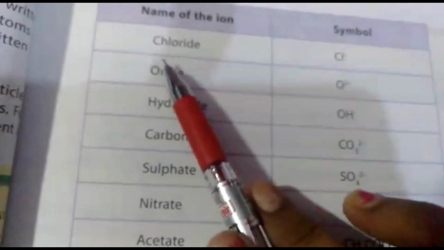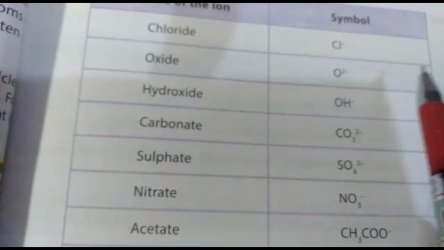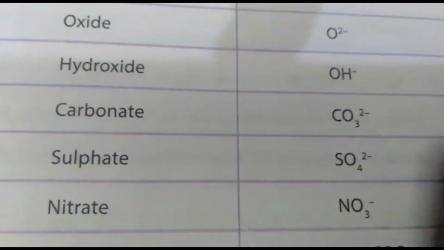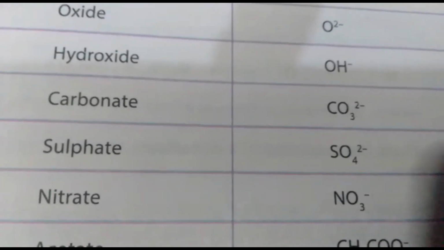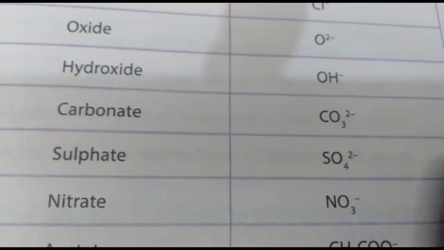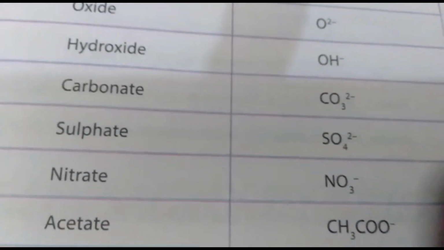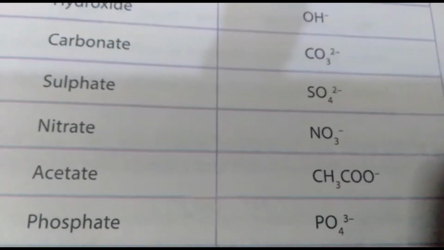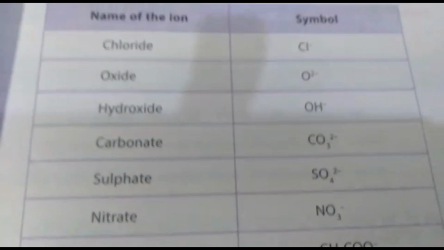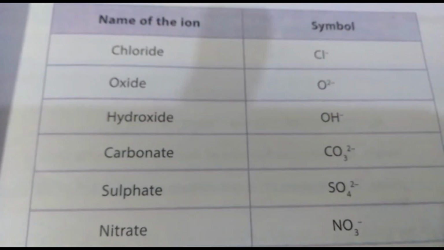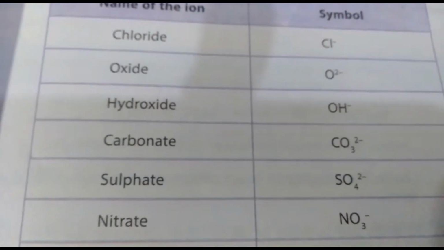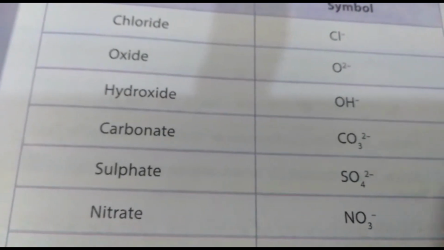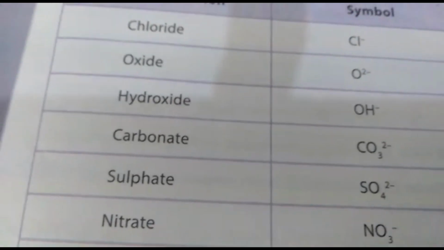Chloride has valency 1, oxide 2, hydroxide 1, carbonate 2, sulfate 2, nitrate 1, acetate 1, phosphate 3. So you have to learn the names of the ions along with their symbols and valency. It will be very useful for you to make the formulas.